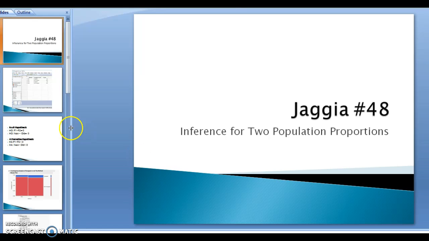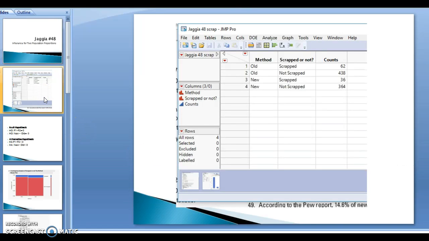Today we'll be working on Jaggia problem 48, which deals with the inference for two population proportions. The problem talks about a hardware manufacturing company that wants to know the difference in the scrap rate under the old and new method. Under the old method, they had 62 boards scrapped out of 500, and under the new method, they had 36 boards scrapped out of 400.